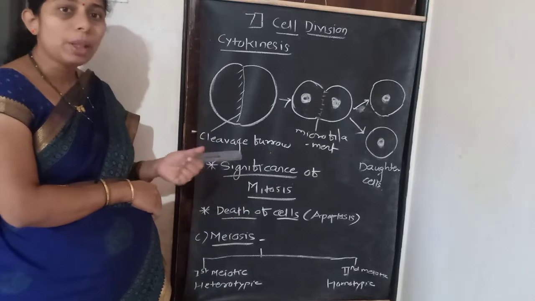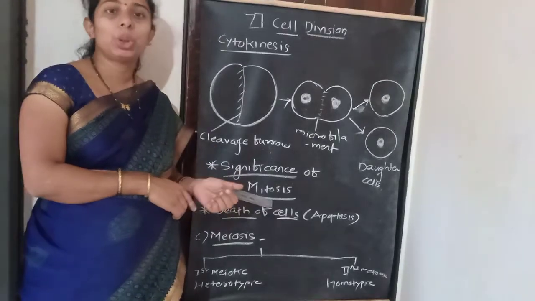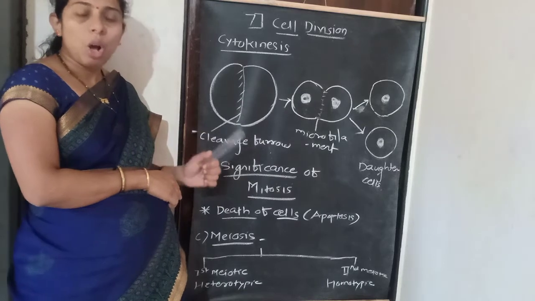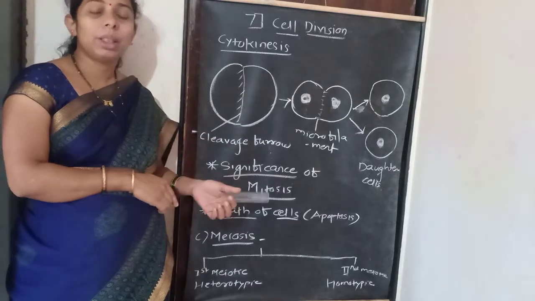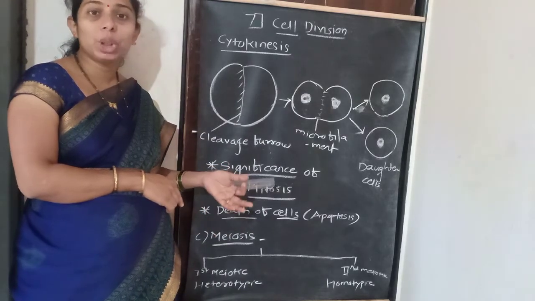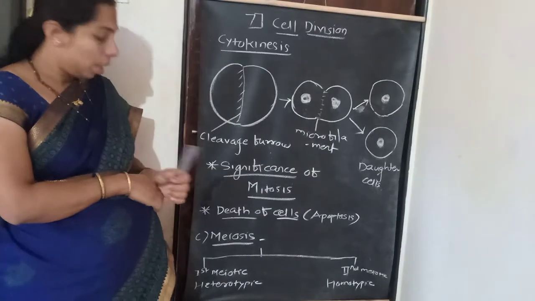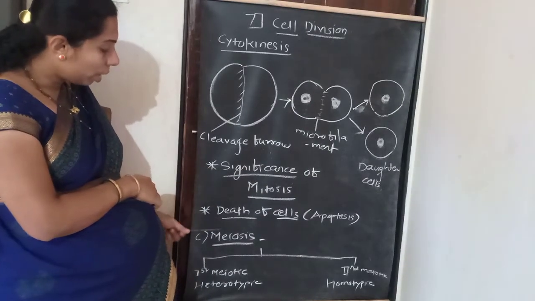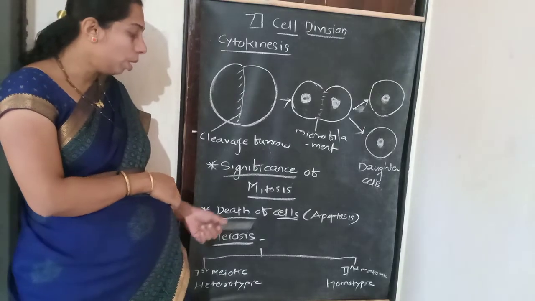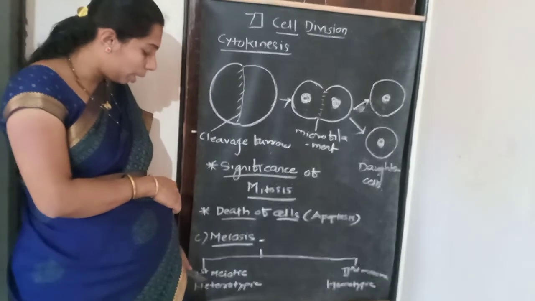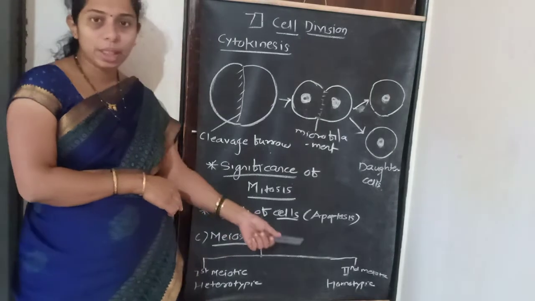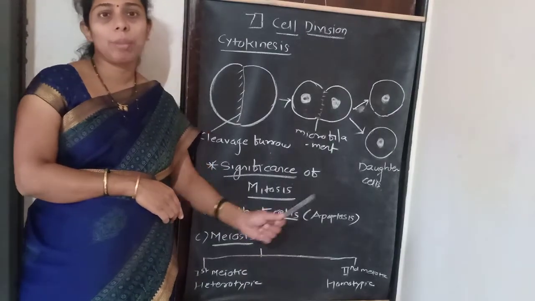In the testis, the formation of sperm shows reductional division. Also, in the case of gametes, like in the ovary, the eggs that are formed have half the number of chromosomes. It is called reduction division. Meiosis is of two types. The first meiotic division is called heterotypic division, and the second meiotic division is called homotypic division.